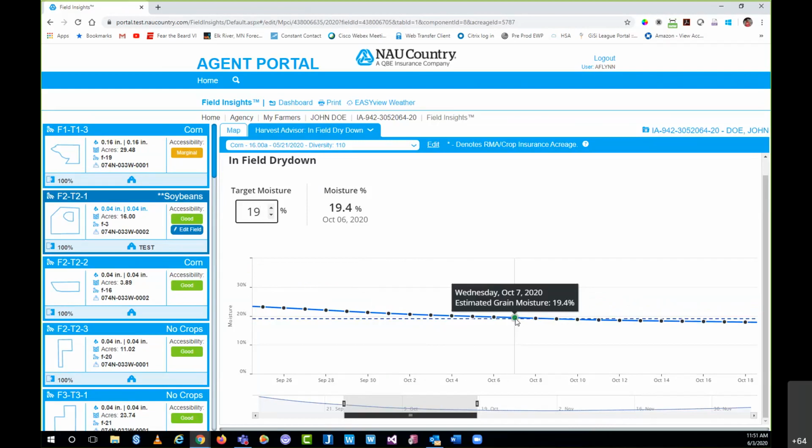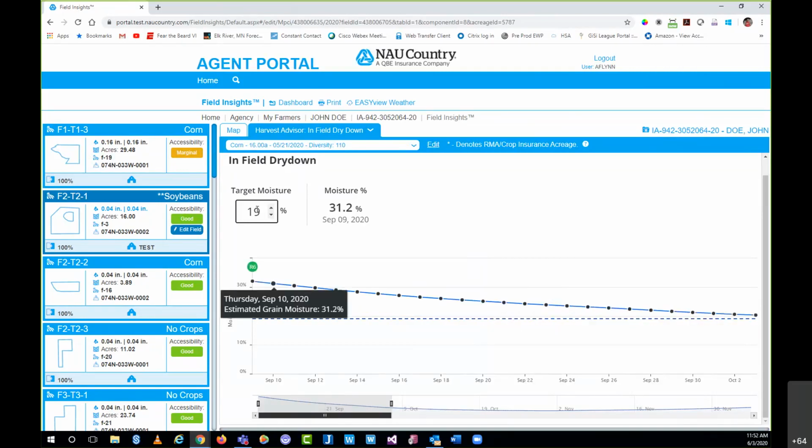I can give you a real life testimony in regards to this particular component. Mark Mossman's the Senior Vice President for Claims here at NAU Country, but he also farms in Iowa, ironically enough. He utilized this particular component and compared the target moisture, which I don't recall what his target was, but it was off by 0.5% compared to the data he got from the actual elevator. So just kind of a cool story, just to reference how accurate Field Insights is, specifically the Harvest Advisor in-field dry down component itself.